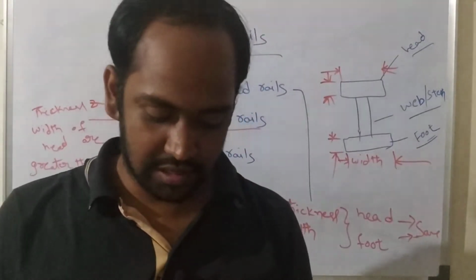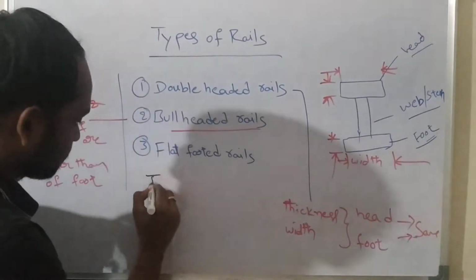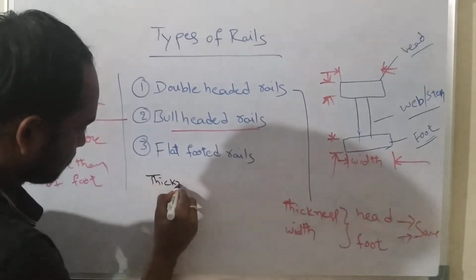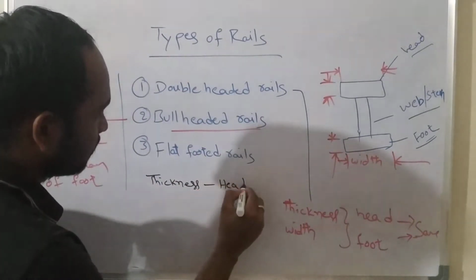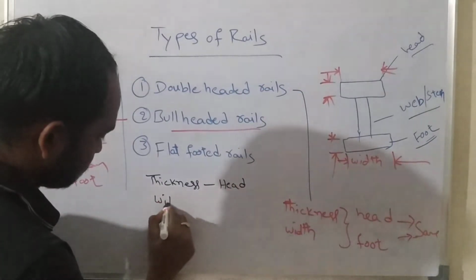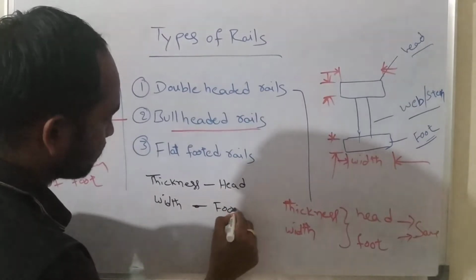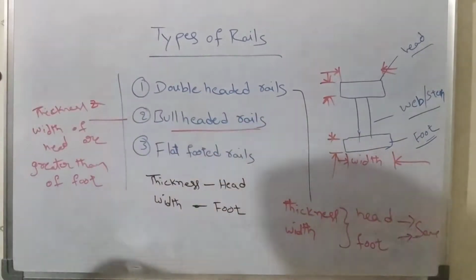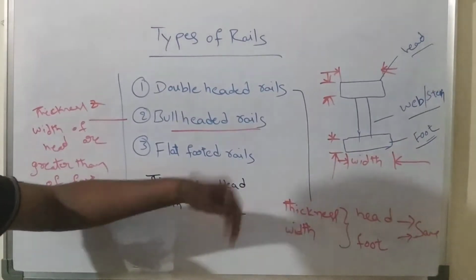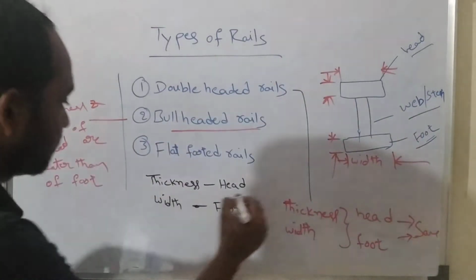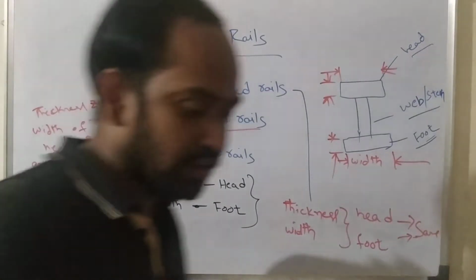For flat-footed rails, the thickness of head is higher and the width of foot is higher. If the thickness of head is higher than the thickness of foot and the width of foot is higher than the width of head, that kind of rails are called flat-footed rails. I will show you with a figure.